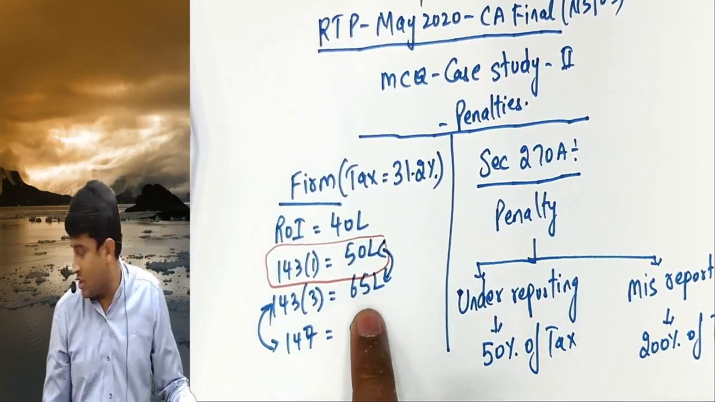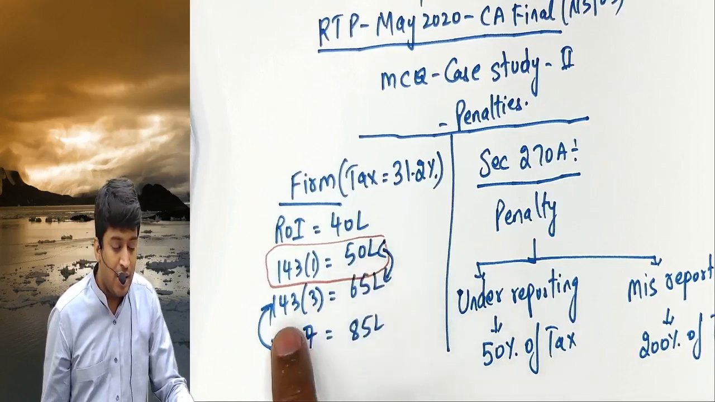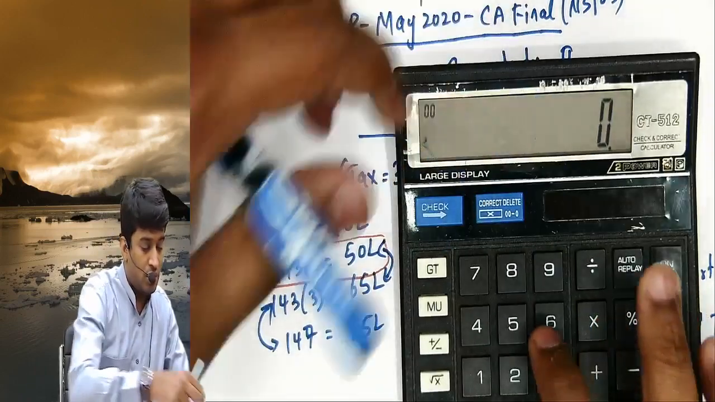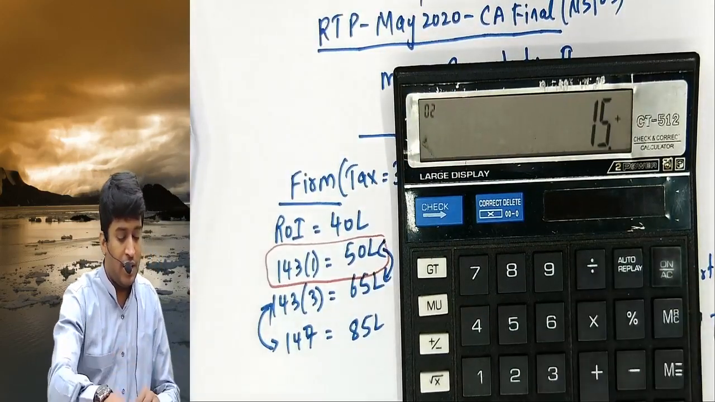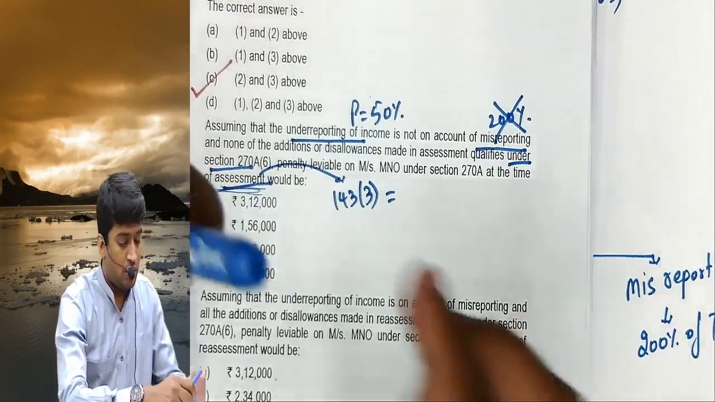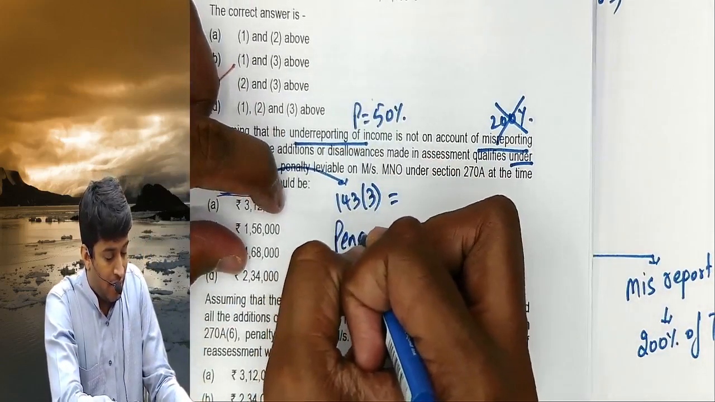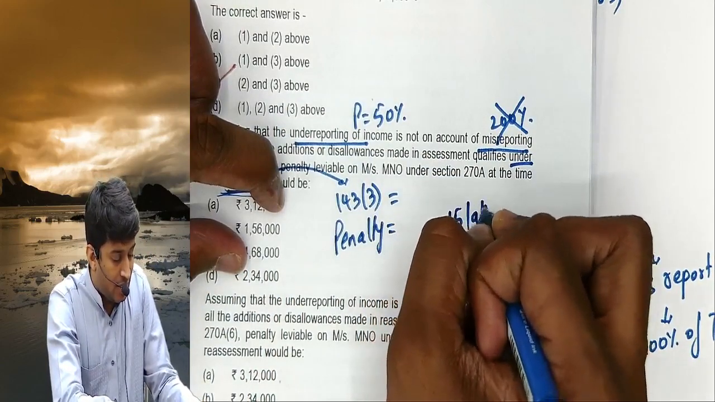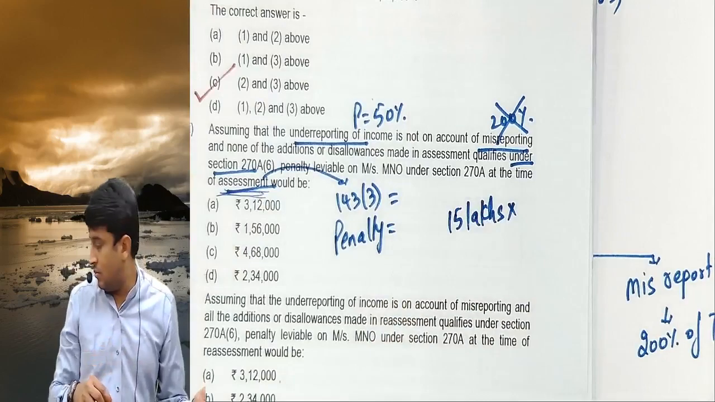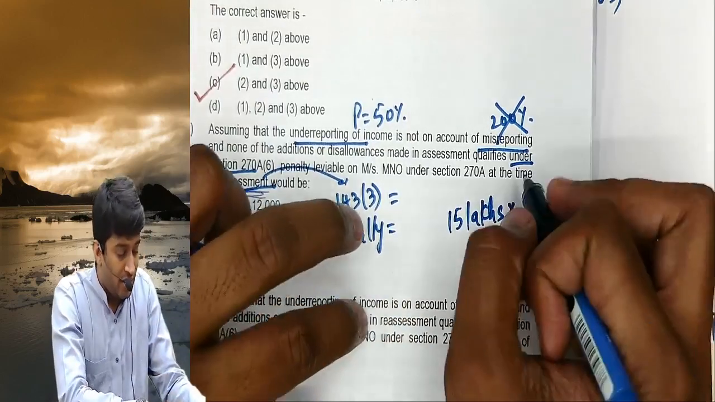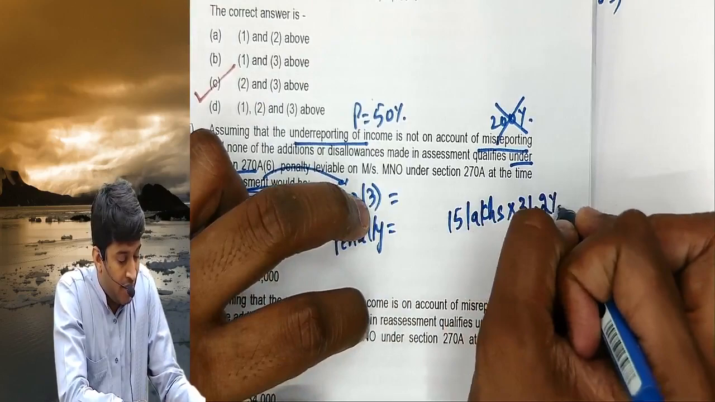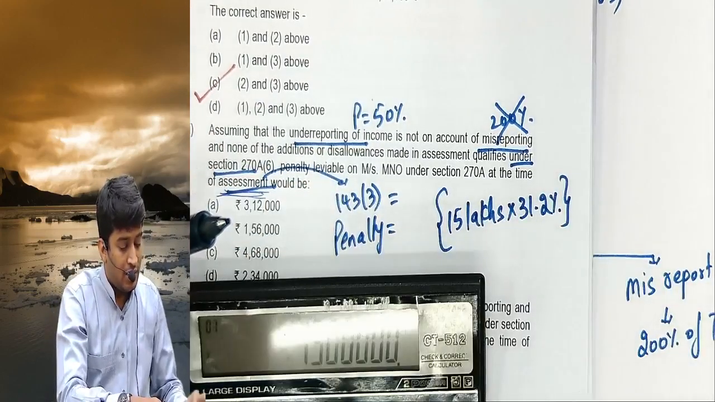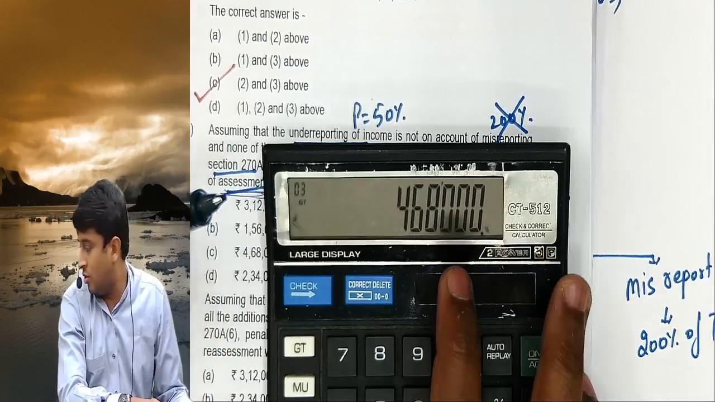First of all, my base will be 50 lakhs. AO is passing order with 65 lakhs. So the difference amount, 65 minus 50, is 15 lakhs. Penalty will be 15 lakhs into what is the tax rate? 31.2% for the partnership firm. Calculate 15 lakhs into 31.2%, 4,68,000.